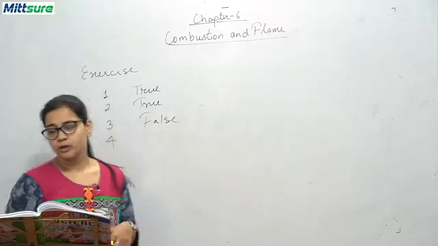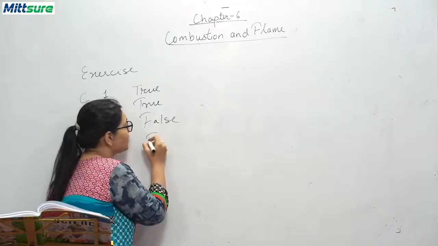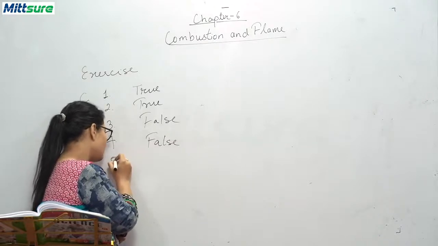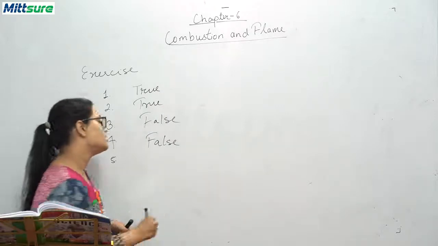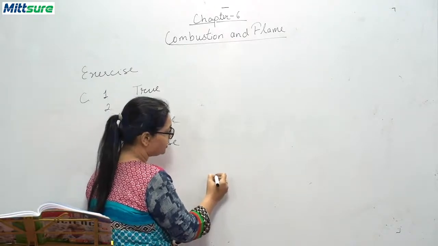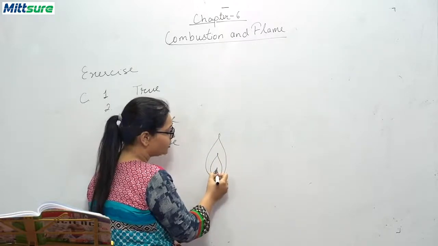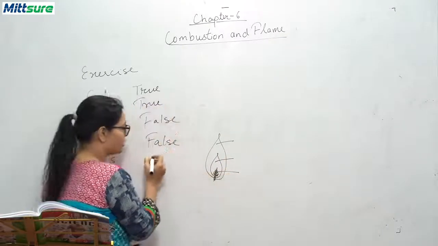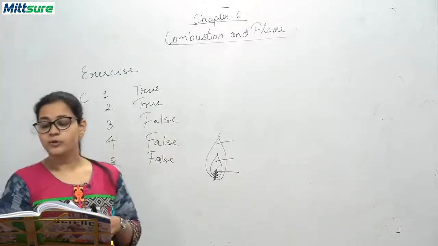Fourth, ignition temperature of white phosphorus is 30 degrees Celsius. It is false, it is around 35 degrees Celsius. Fifth, black zone of the flame is the hottest part of the flame. These three zones are there: the wick, the black zone, the middle zone, the outer zone. Now the black region is the least hot, while the middle is the hottest and the outer is less hot. So it is also false.